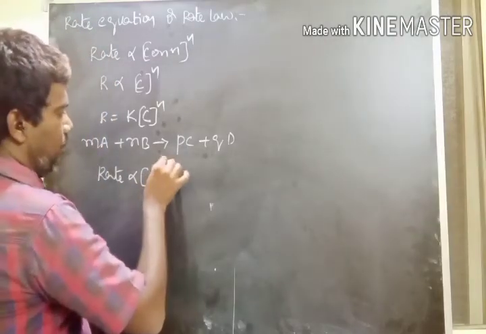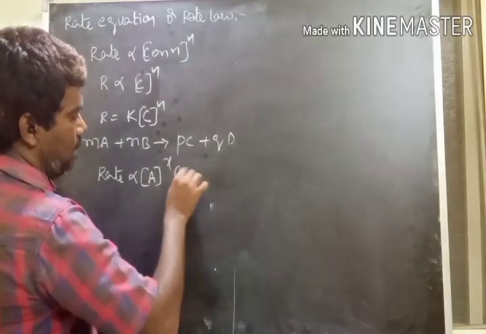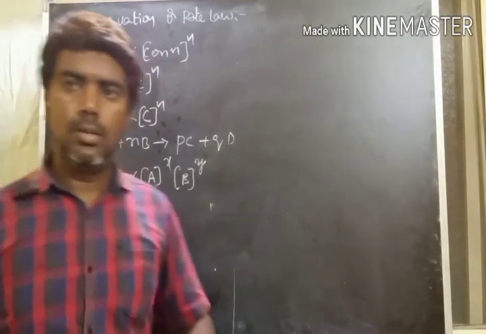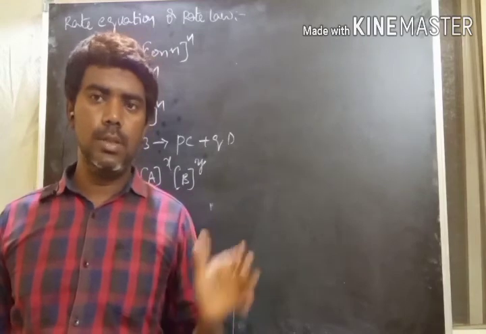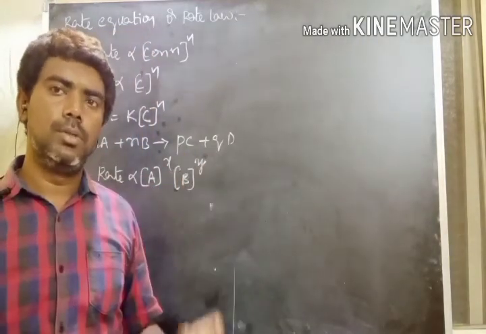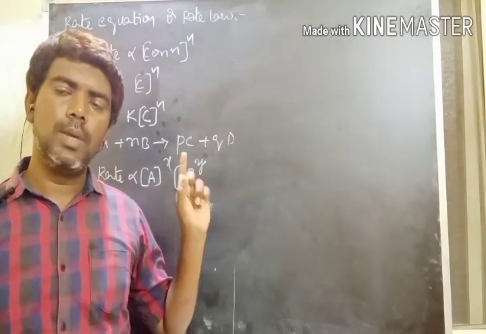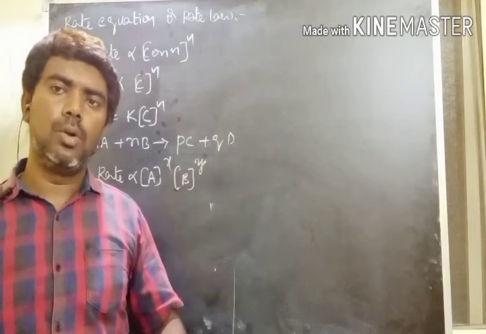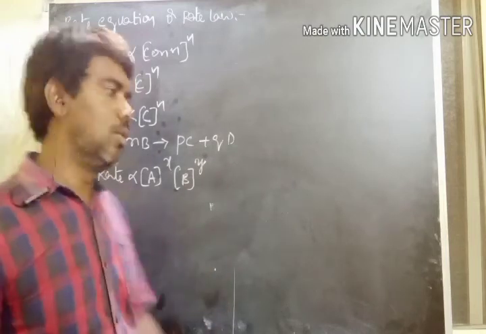That's why instead of M, I will take X, and B power Y. Because the stoichiometric coefficients of reacting species in a balanced chemical equation are not exactly the powers in the rate equation. But in the law of mass action, whatever coefficients are there are directly converted into powers.